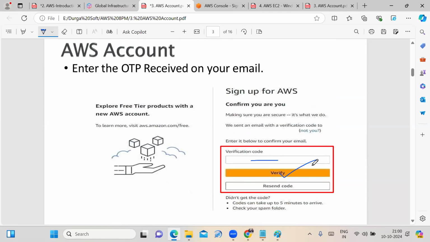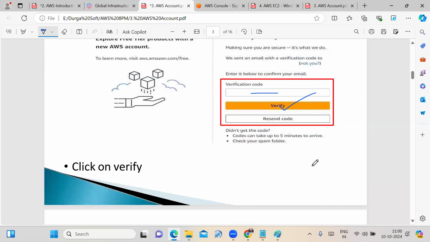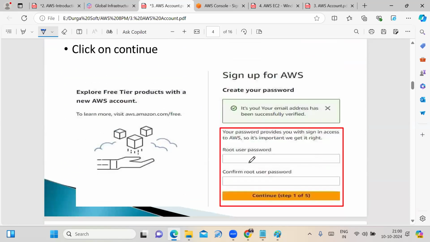Once you click on the verify option, it asks you to enter the password. You have to confirm the password by typing it again. You have to enter your root user password and confirm your root user password. Two times you need to enter the password.